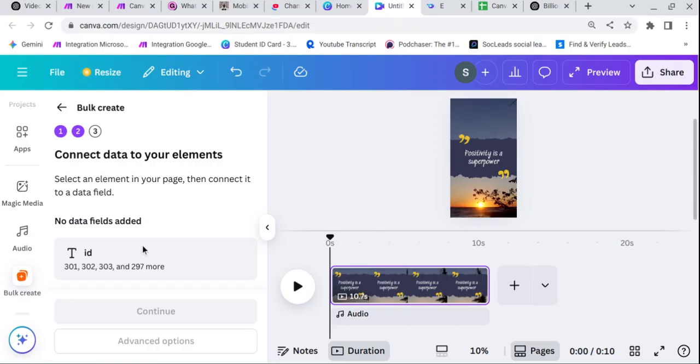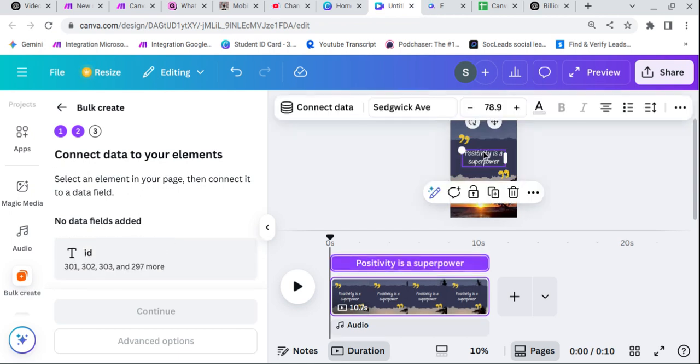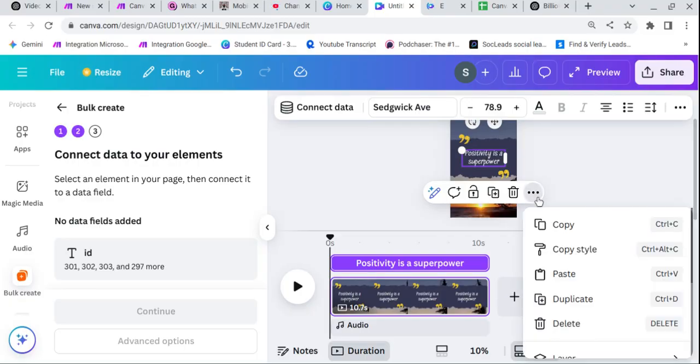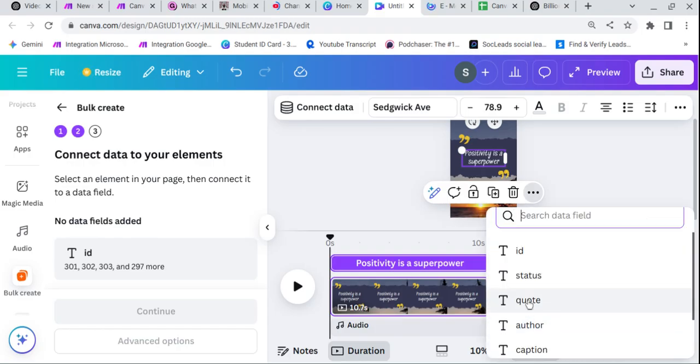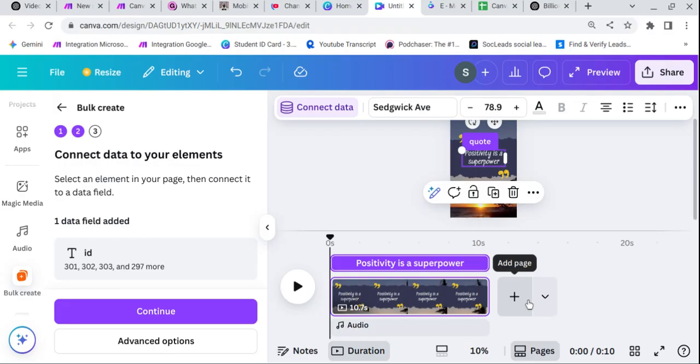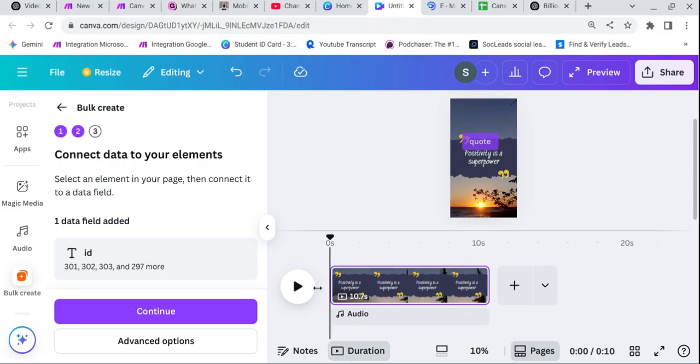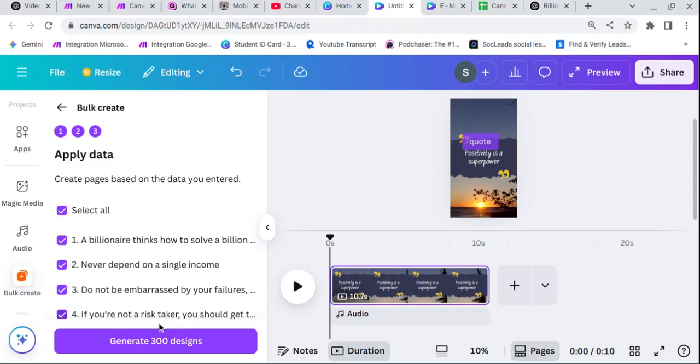I think I didn't make it short. Previously my laptop got stuck. Simply click on that and click on connect data, click on this, go to quote, and click on continue, so it can generate 300. Let's click on continue. Click on generate 300 designs, click on that. Now boom, it will create 300 designs for us.